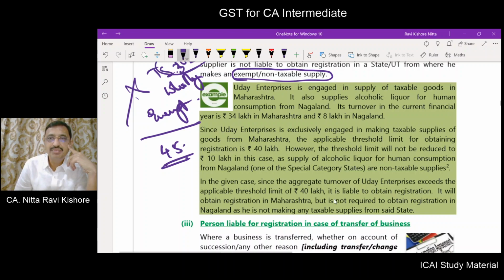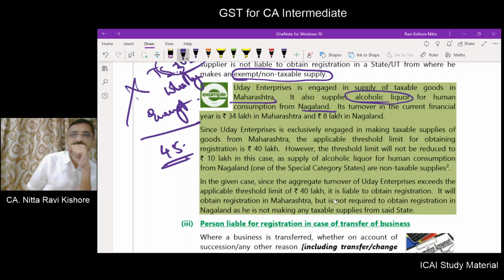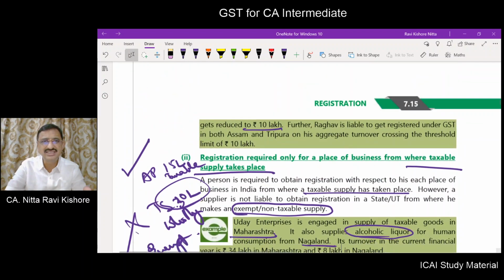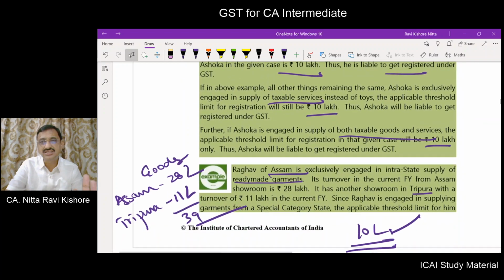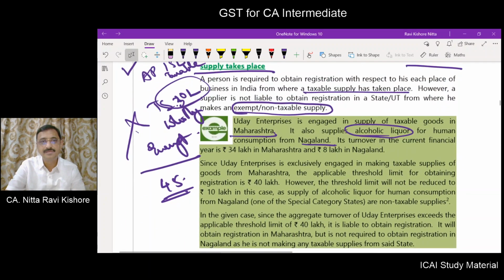Uday Enterprise supplies taxable goods in Maharashtra. Very good. It also supplies alcoholic liquor in Nagaland. Alcoholic liquor is non-taxable, and that too in Nagaland. Nagaland is a special category state. Manipur, Mizoram, Nagaland, Tripura are special category states. Right? Now, turnover in Maharashtra is 34 lakhs and Nagaland is 8 lakhs.